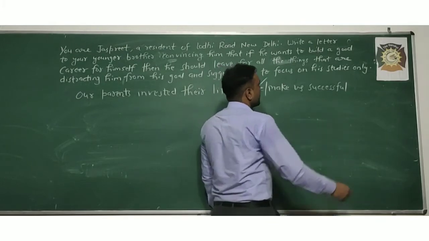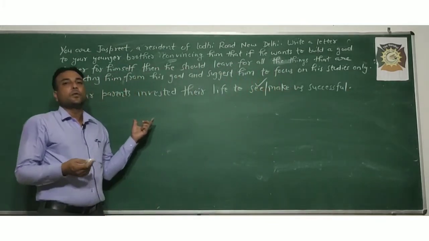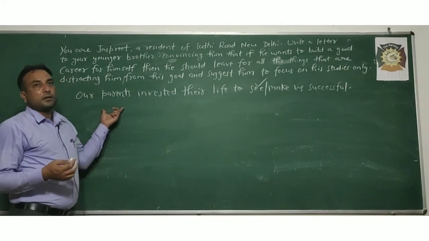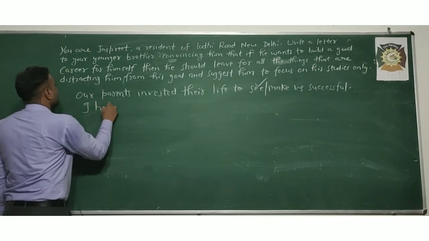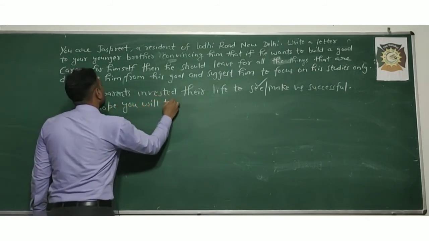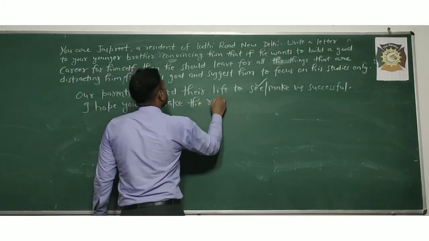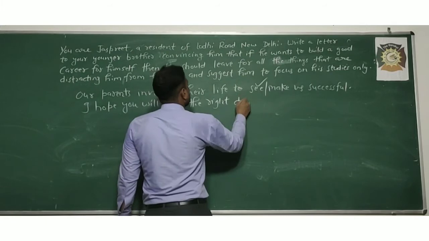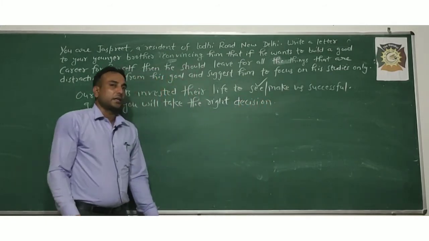So to see us successful. So what you will write in the end, I hope you will take the right decision. Now after mentioning each and everything in the letter,